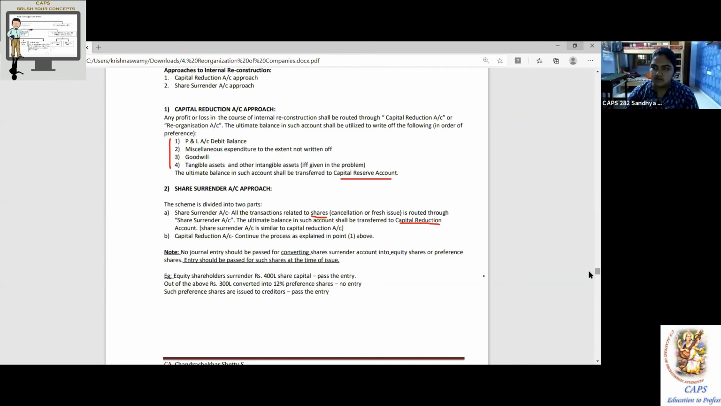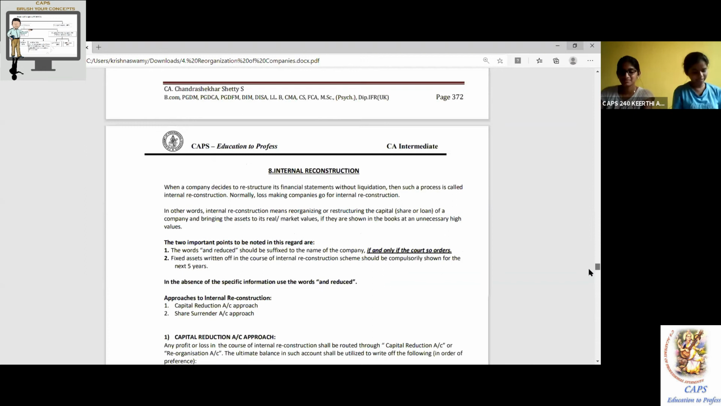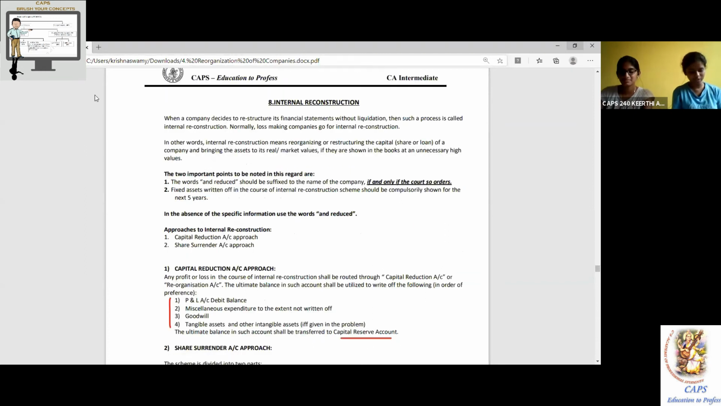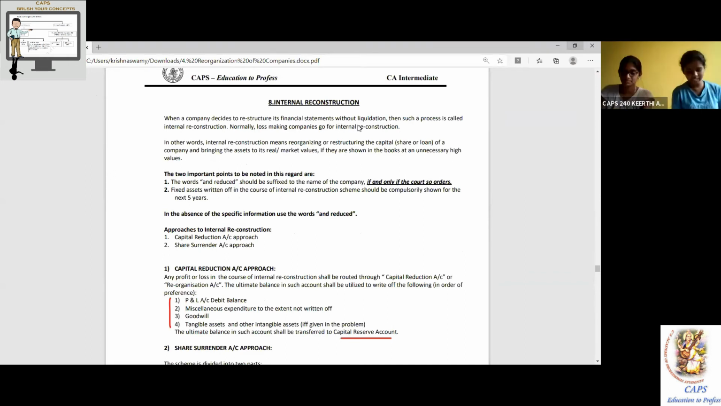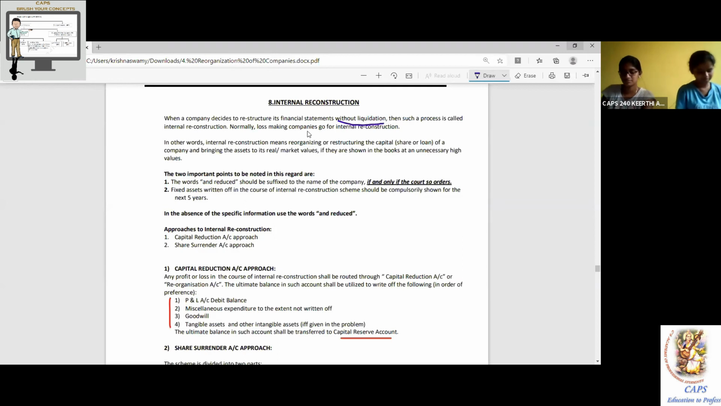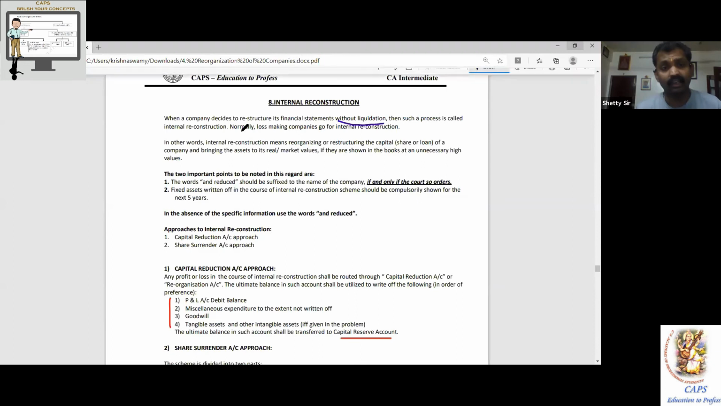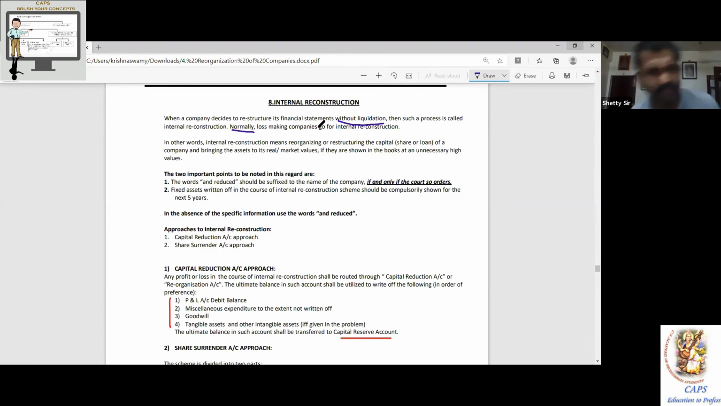Now start reading. Internal reconstruction. When a company decides to reconstruct its financial statements without liquidation, underline without liquidation, we are not closing the company. All of you have the material in your hand. Such a process is called internal reconstruction. Normally, loss-making companies go for internal reconstruction. Underline the word normally, not always. Even a profit making company may want to restructure its capital.